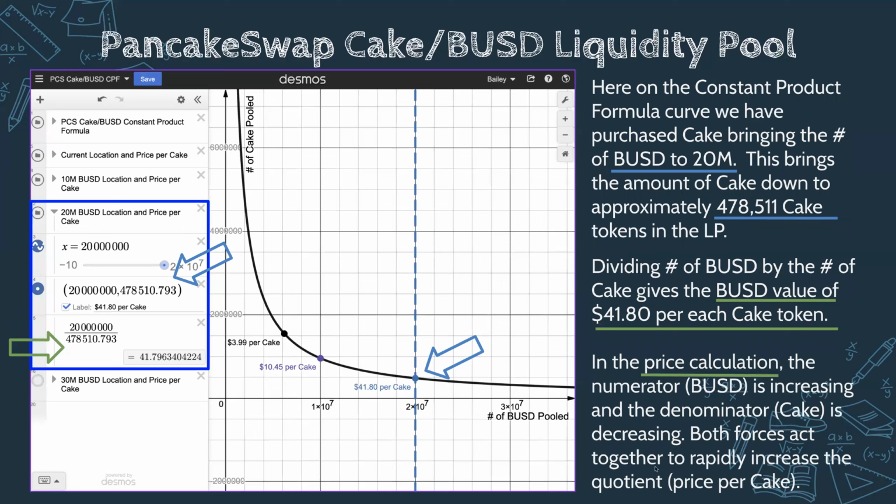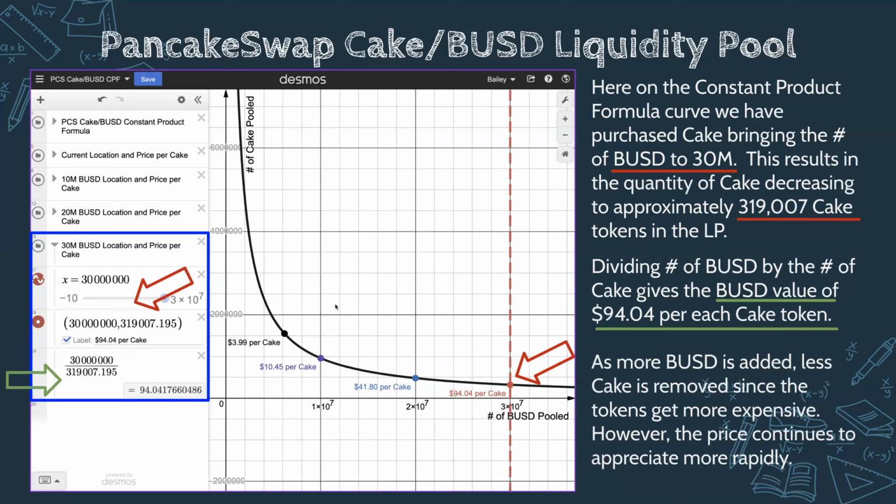All right. And what's really cool about this, guys, is that the amount of capital in the pool is increasing and the cake token is decreasing. All right, so that creates this really rapid price appreciation because our numerator is going up and our denominator is going down, and both of those affect the price, and it increases it dramatically.